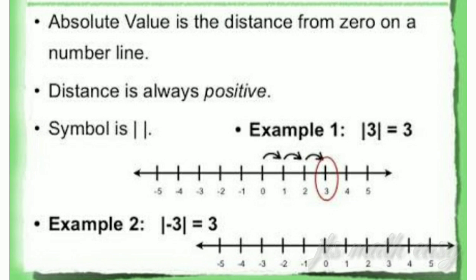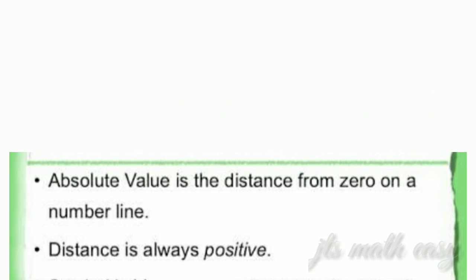Similarly, your second example here is minus 3. Minus 3 in the sense you are moving backward, to the negative side of your number, which means there also you are moving only 3 distance. Whether it is minus 3 or plus 3, it is on the number line only. So the absolute value means only the distance, so it is always positive. That is what you have to remember about this.